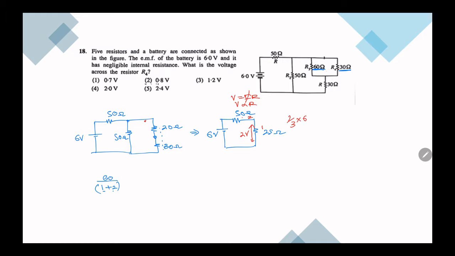So here we have 2 volts. And if you look at the ratio here, it is 2:3. That means across this you will have 2/5 of 2 volts, which is 0.8, and that is the voltage across R4 as well. Therefore the answer is 0.8.